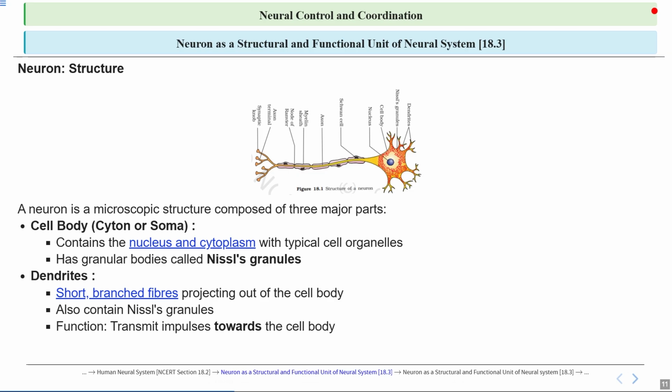Neurons are described, as we have just discussed, as the basic units of the nervous system, and they consist of cell body, dendrites and axon. So the axon's main function is to carry electrical impulses, or we can say nerve signals, from the cell body to the axon terminals. So this transmission of impulses allows communication between neurons and between neurons and other parts of the body, enabling responses to stimuli.